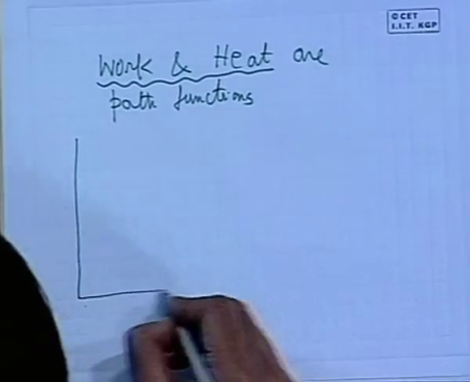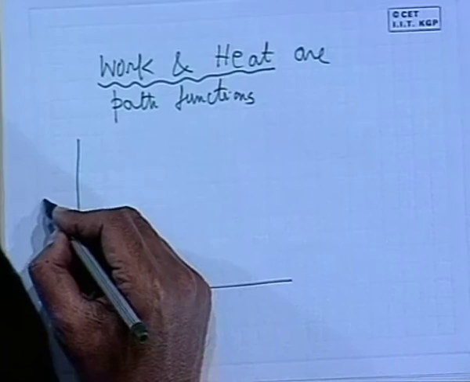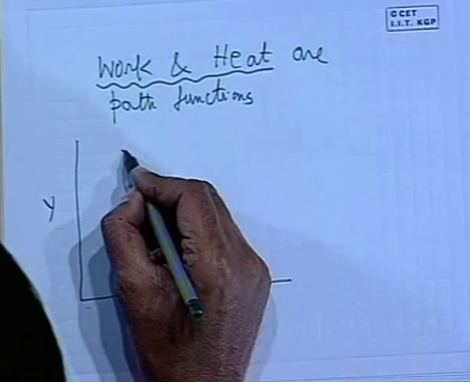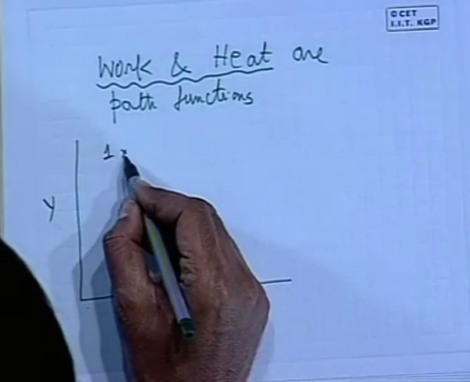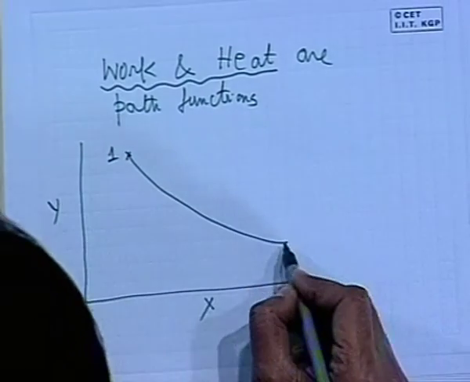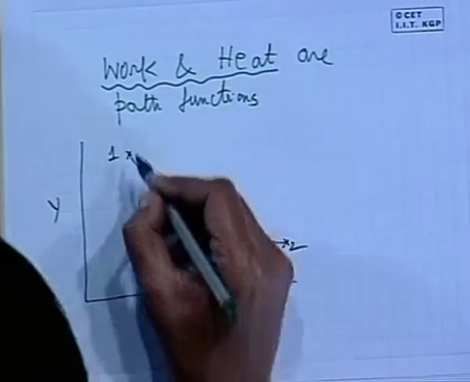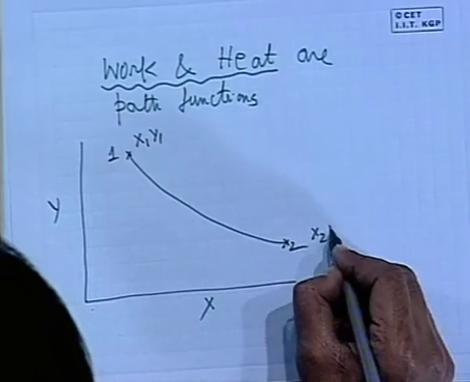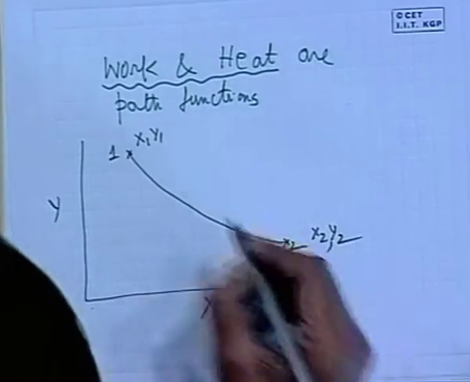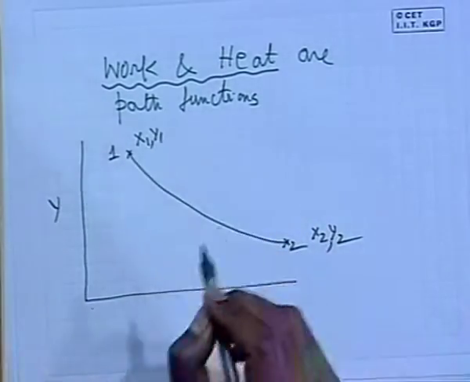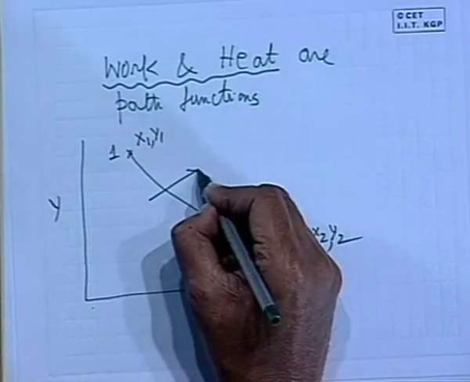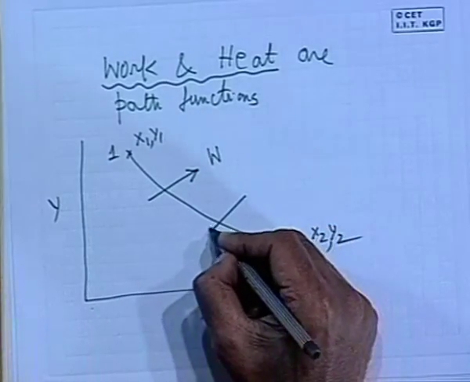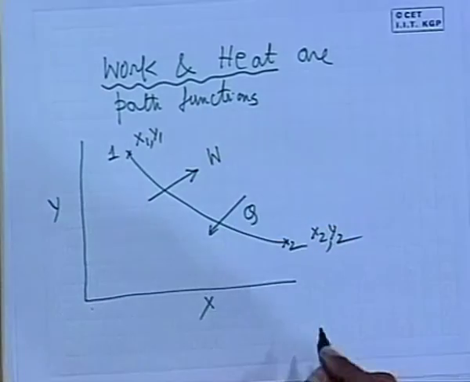It means that if we have a path, let us think of a thermodynamic coordinate diagram y-x, and a process starts from state 1 with properties x1, y1 and goes to state 2 with any two independent intensive properties x2, y2. If there are work and heat interactions, let us consider work W coming out in this process and heat Q being given, in a different direction, I assume.